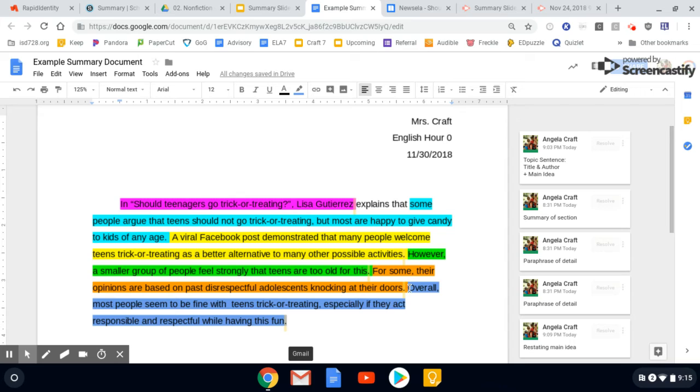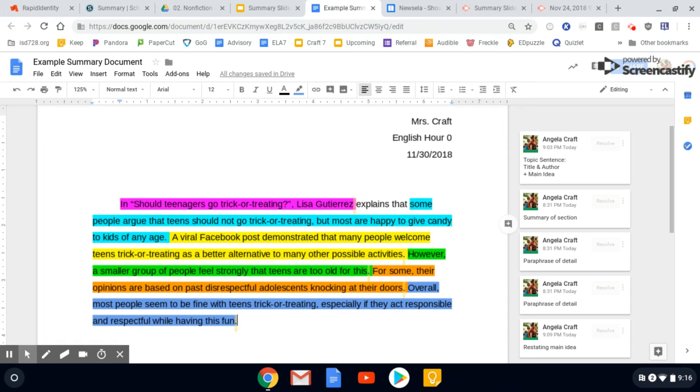Usually you use a transition word like overall, in conclusion, or to summarize, something that shows that you are wrapping up your summary. Overall, most people seem to be fine with teens trick-or-treating, especially if they act responsible and respectful while having this fun. So I took the ideas from my article and I summarized them, which also restated the main idea I have up here in the lighter blue.